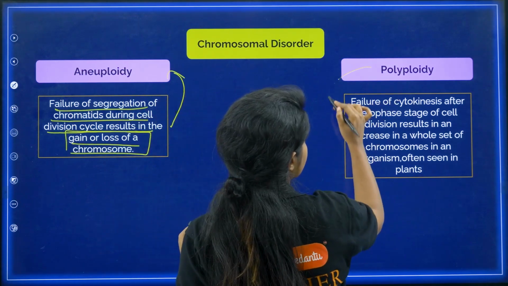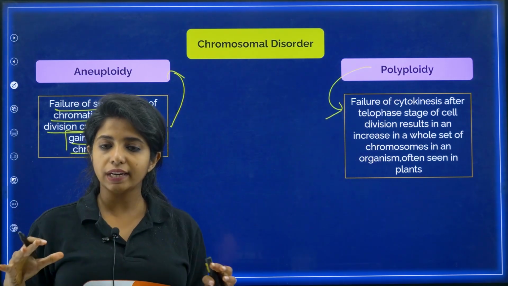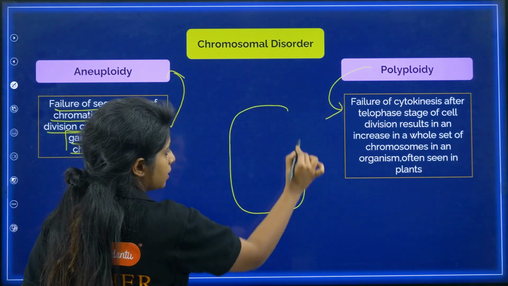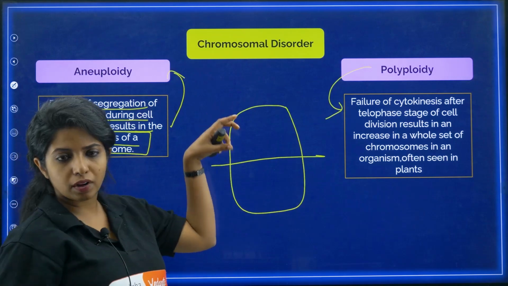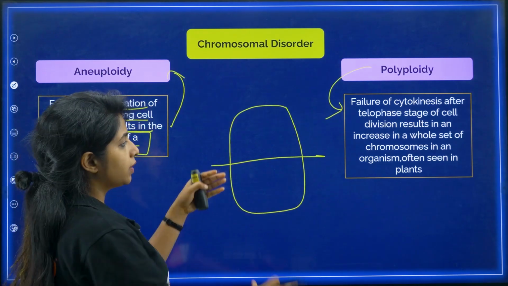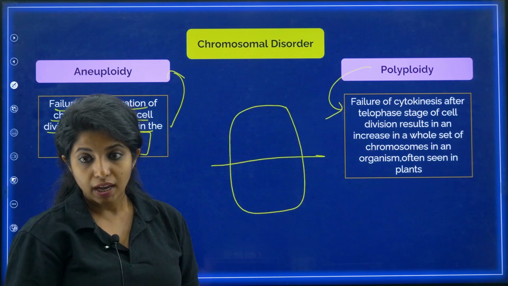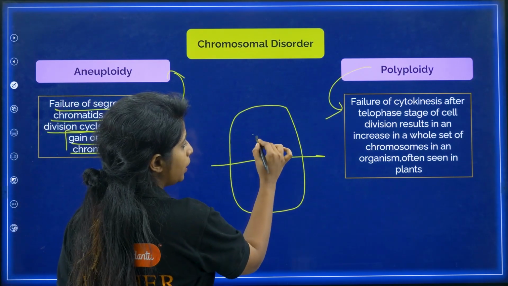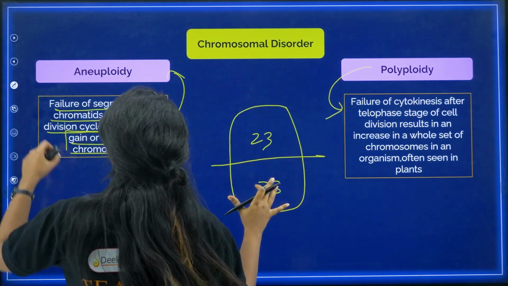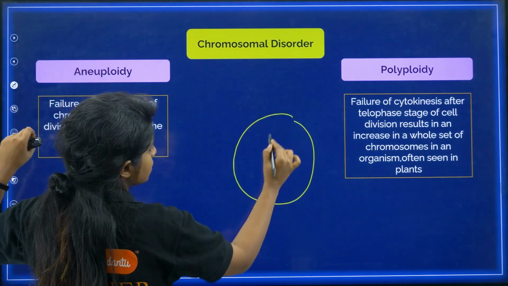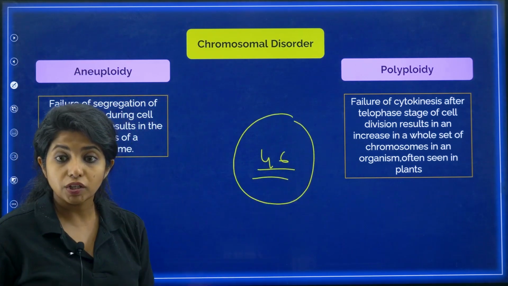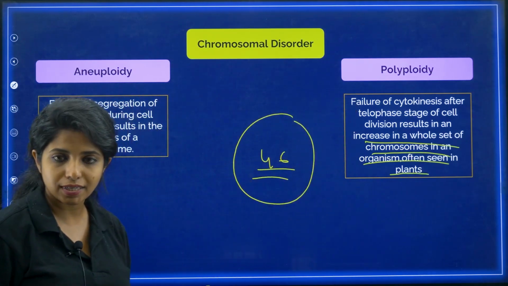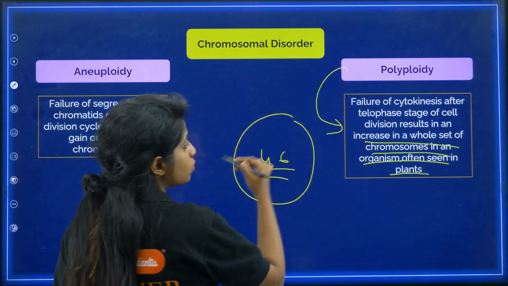What do you mean by the next thing? Polyploidy. Polyploidy means failure of cytokinesis after telophase stage. So what happens is that there is a cell, and this cell will be dividing into two once its chromosomes and everything is there. But over here, there is no cytokinesis, the cell is not dividing after the telophase stage. In that case, what will happen? There will be a whole increase. Suppose it had 23 over here. Now since the cell is not dividing, instead of having 23, it is having 46. So that is a huge problem. There is an increase in the whole set of chromosomes together, my dear children. This is often seen in plants, not in most animals. This is known as polyploidy.